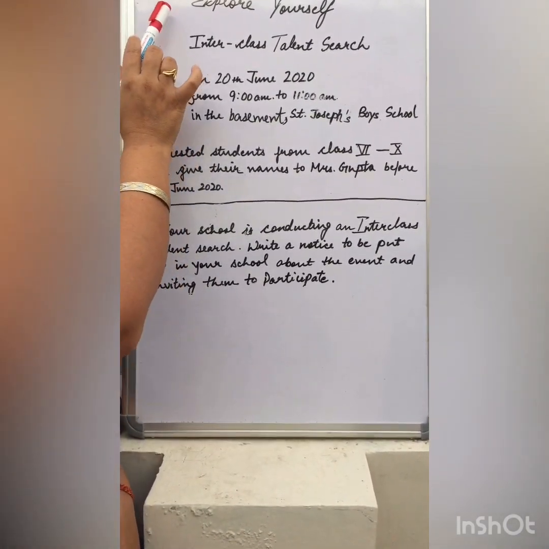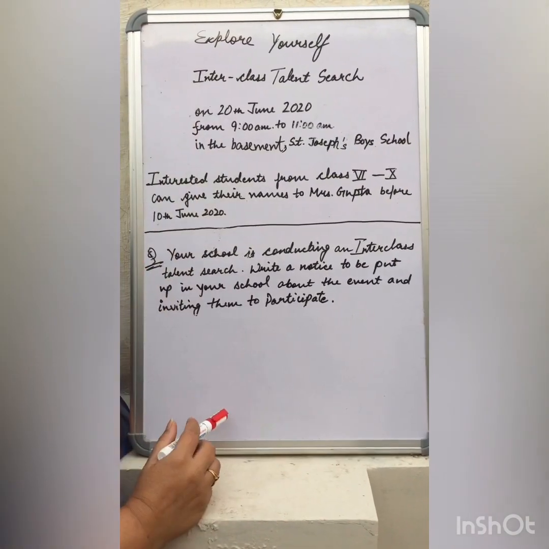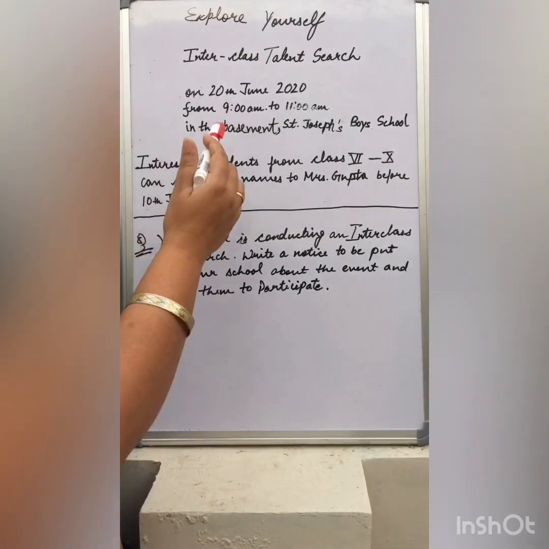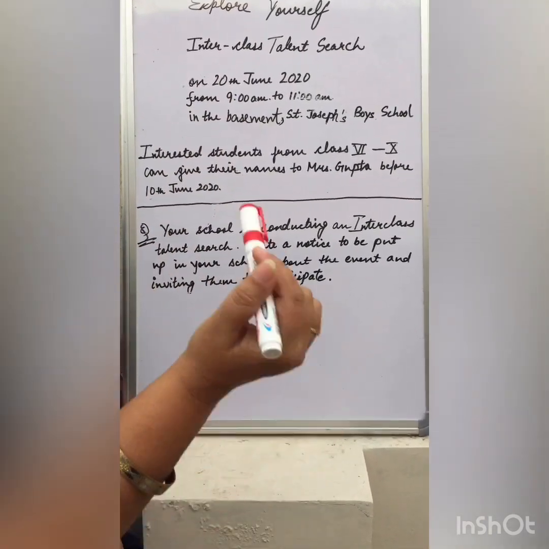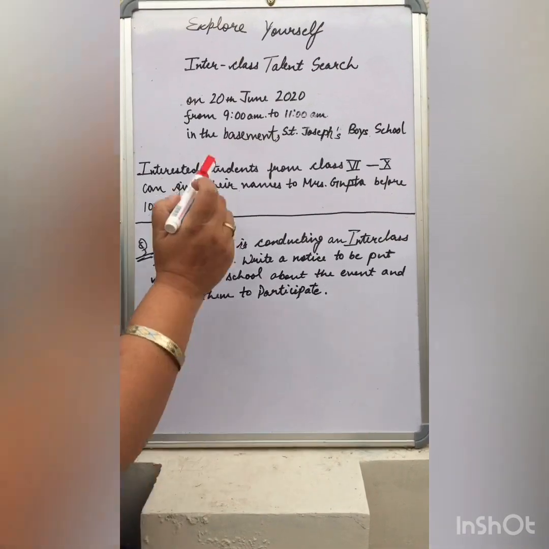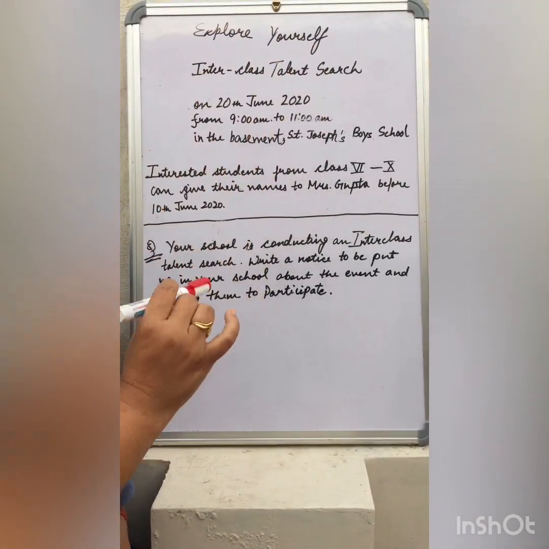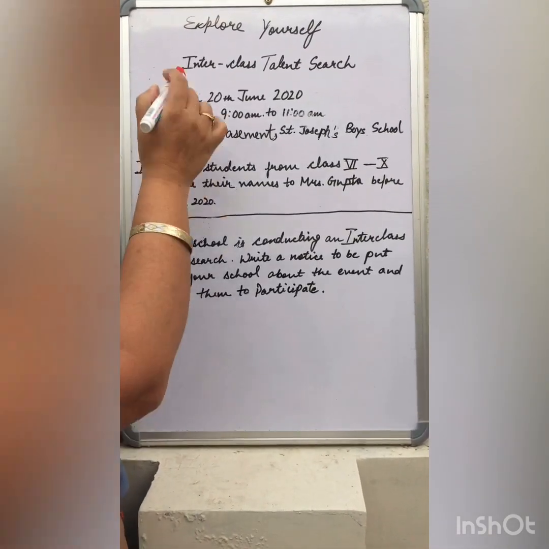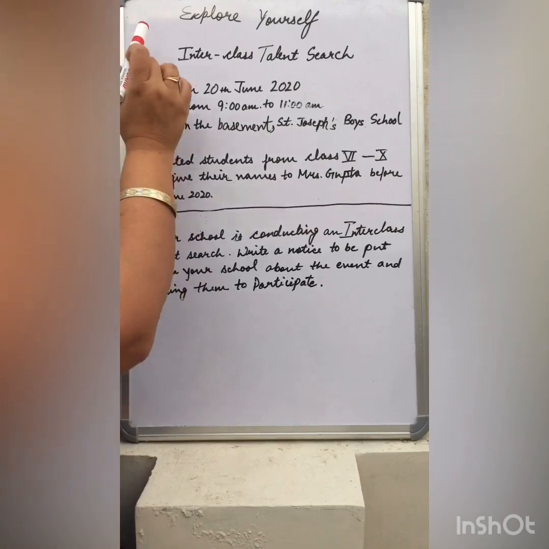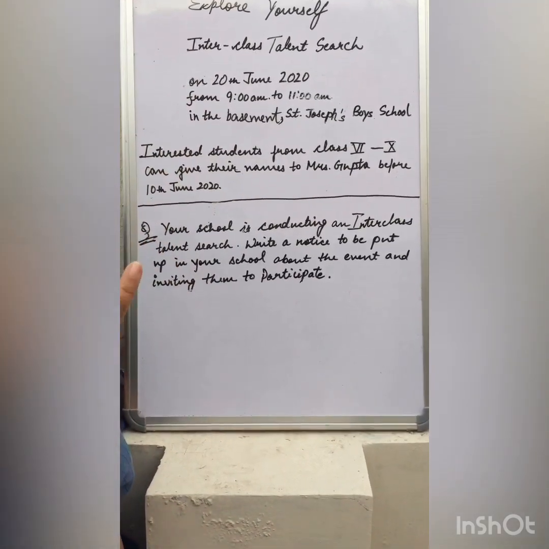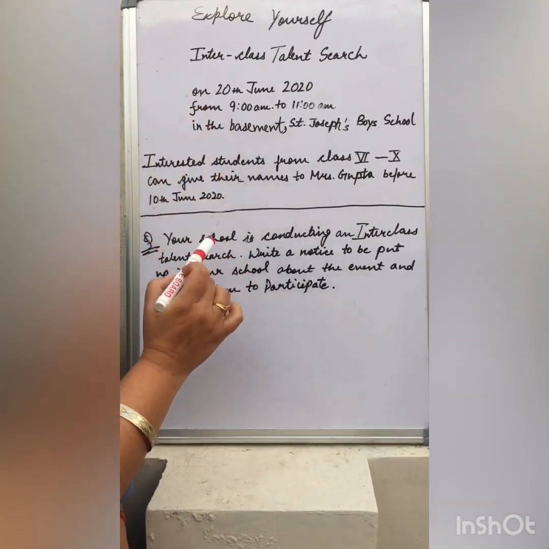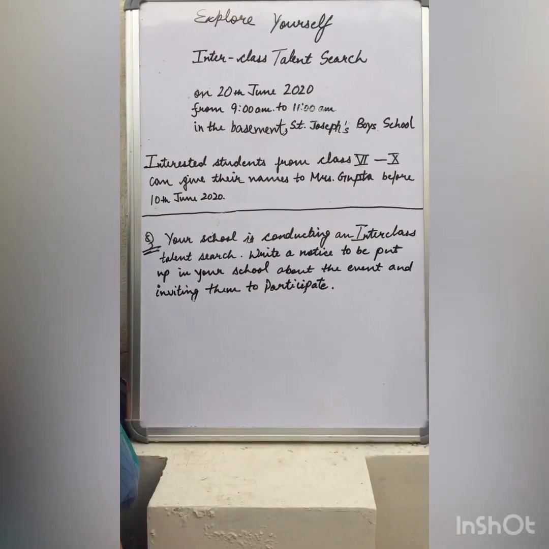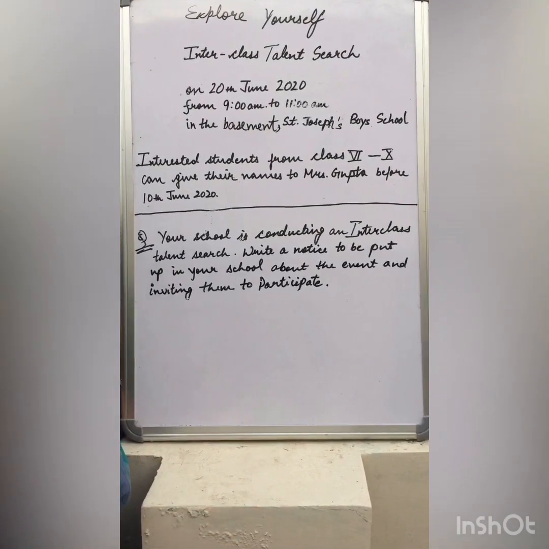The very first step is the first heading, which has to be very catchy and attractive. Remember, the notices are put up on the notice board while the students are roaming in the school corridors. So once they read the first heading, it should grasp their attention and they should stay back to read the whole of it. So the very first heading should be very catchy. For example, for this I have given my own heading, Explore Yourself. You can think about any other heading which you feel like.